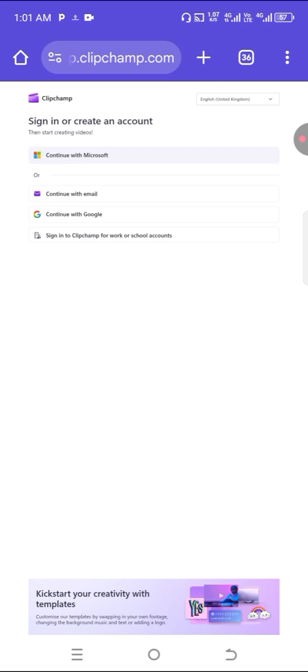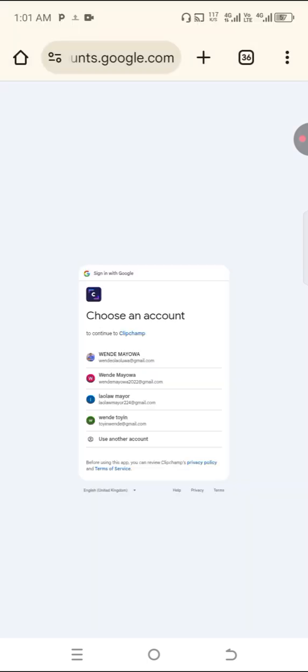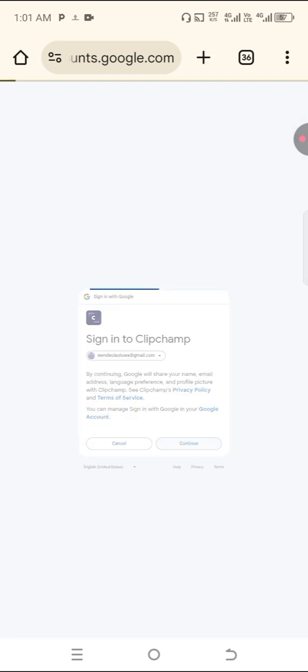There are different methods for you to sign in here. I want to sign in with my Google, so you continue with Google. Choose your account, any account of your choice, and sign in.